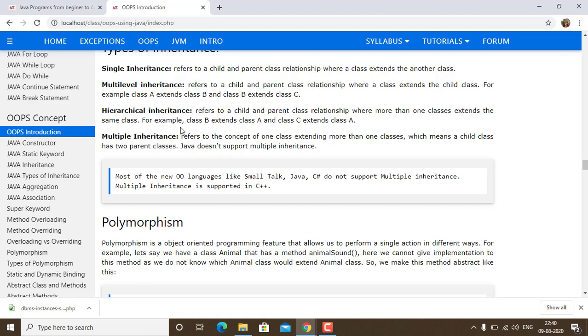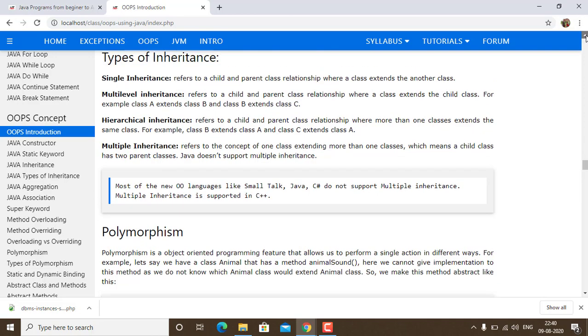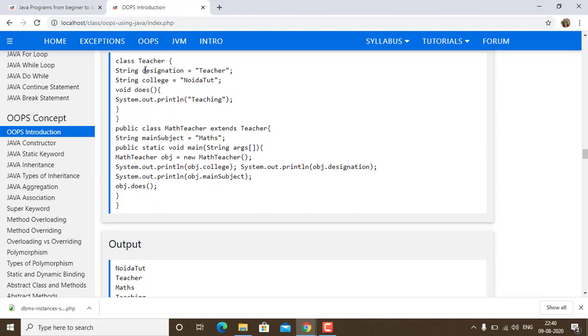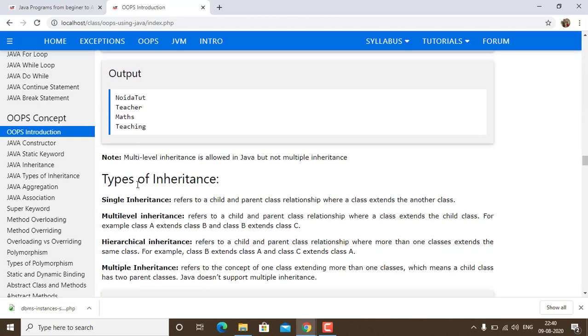Then we have single inheritance. That means this is an example. The previous one we saw is the single inheritance example. That means a single class is inherited by a second class. So that is single inheritance.